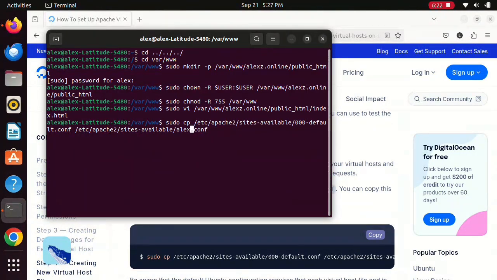So all you do is to change certain parts of the command or the code. And now this will result into a copy of the default.